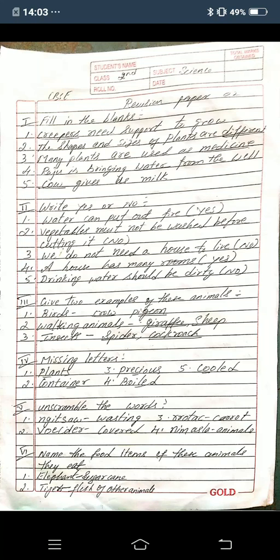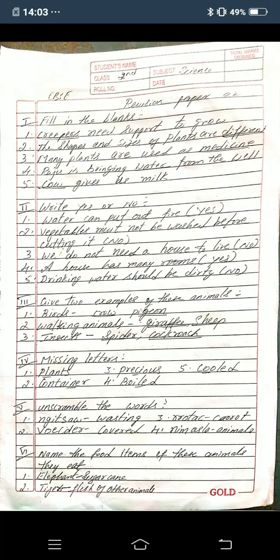I am going to take science for you. So in the last week we had sent revision paper 1. I think all of you have practiced in the rough note. Okay children, now this is revision paper 2.